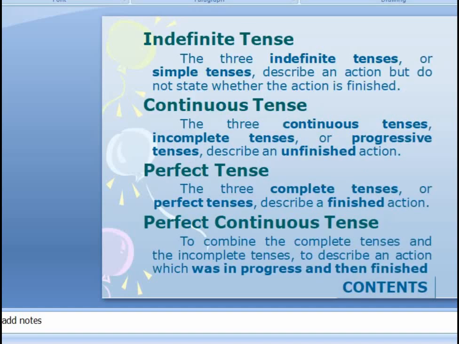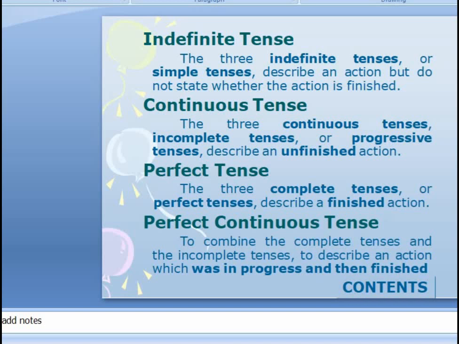Indefinite tenses, we also call them simple tenses. The three indefinite tenses or simple tenses describe an action but do not state whether the action is finished. They don't tell us that the action is completed or not. Second comes the continuous tense.